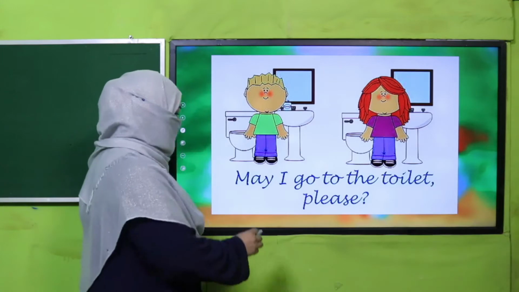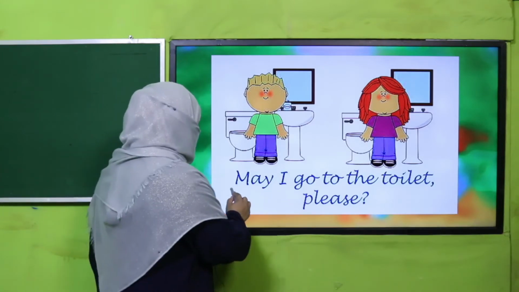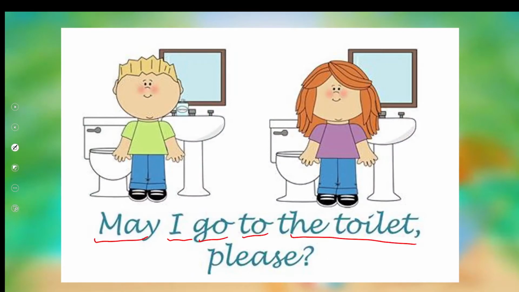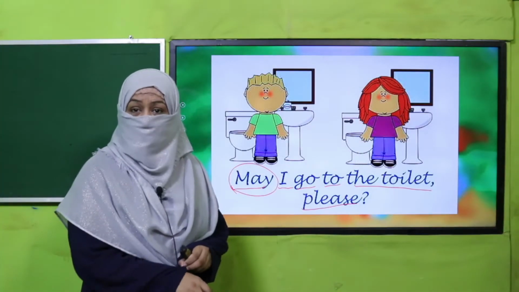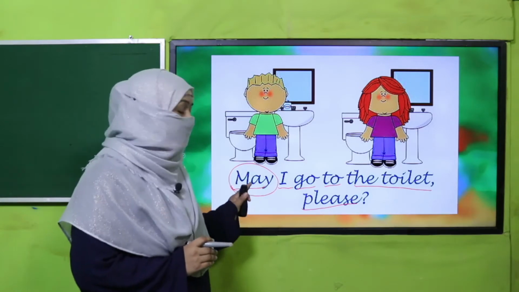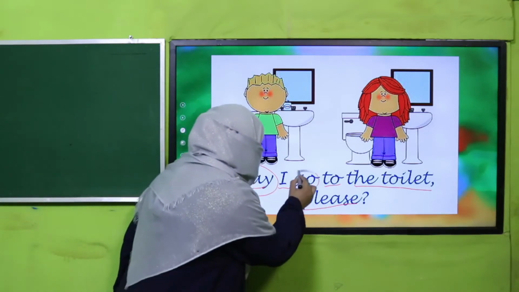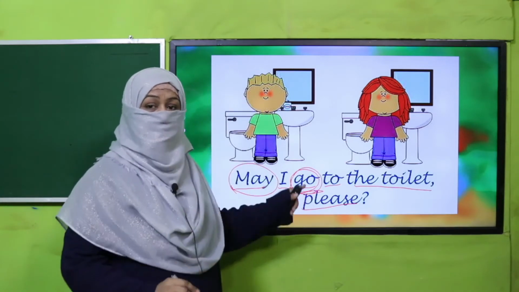For example, how do you seek permission? You say, may I go to the toilet, please? This is how I have taught you. Now this may shows you are seeking permission for what? To go. So this go is the main action verb. Okay, so this is the main verb.